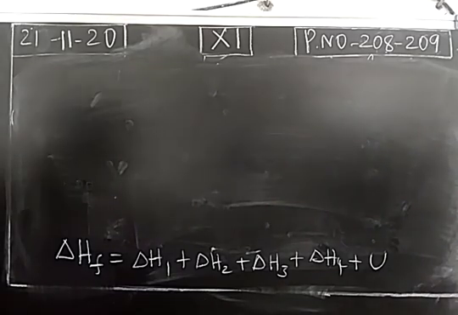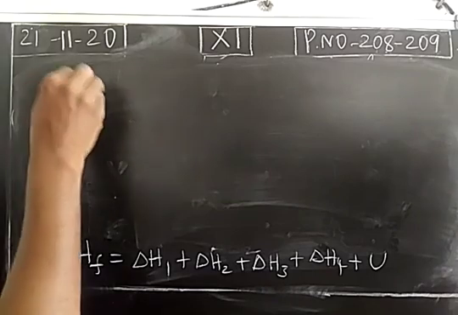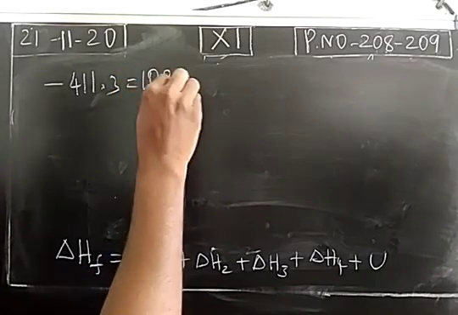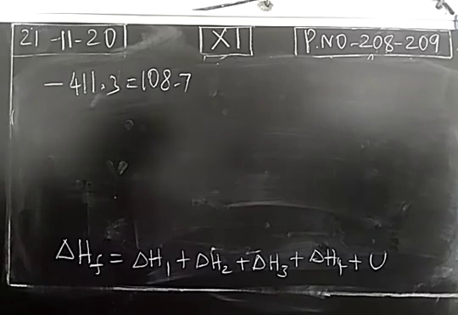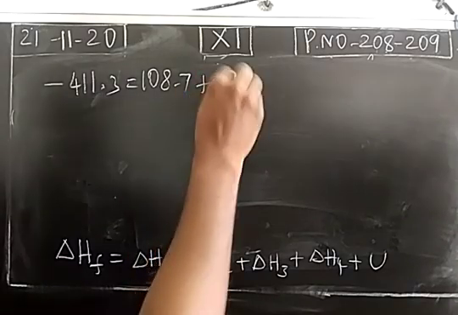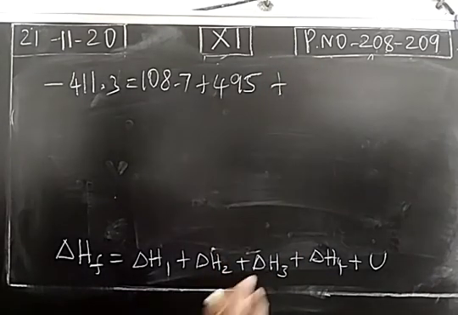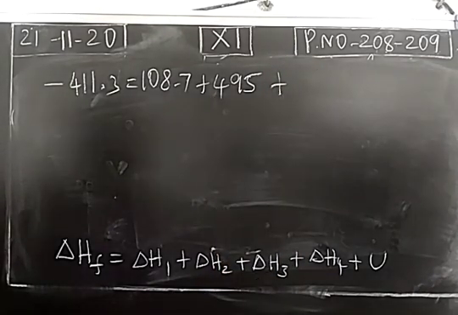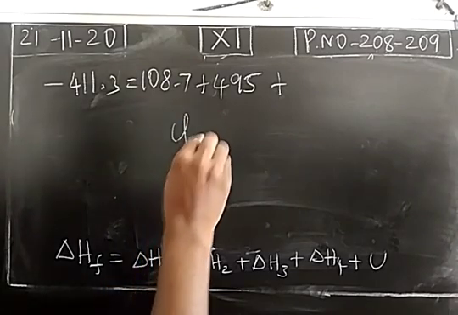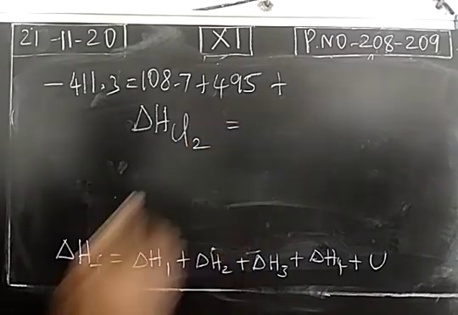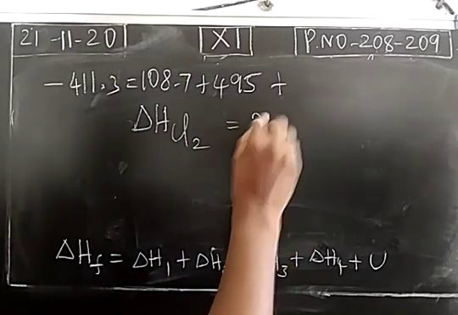In the book they have given the values. The enthalpy change of formation is minus 413.3 kilojoule per mole. Delta H1 is 108.7 kilojoule per mole. Delta H2 is 495 kilojoule per mole. Then delta H3, we know, is the enthalpy change of dissociation. In the question, the enthalpy change of dissociation of chlorine is given as 244.